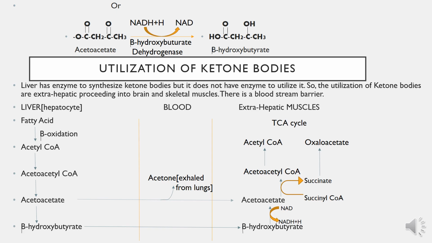Acetyl-CoA and oxaloacetate are both intermediates of the TCA cycle. So they enter the TCA cycle to run it. So this is the complete utilization of ketone bodies. I hope you have learned the concept of this video about ketogenesis and its utilization.